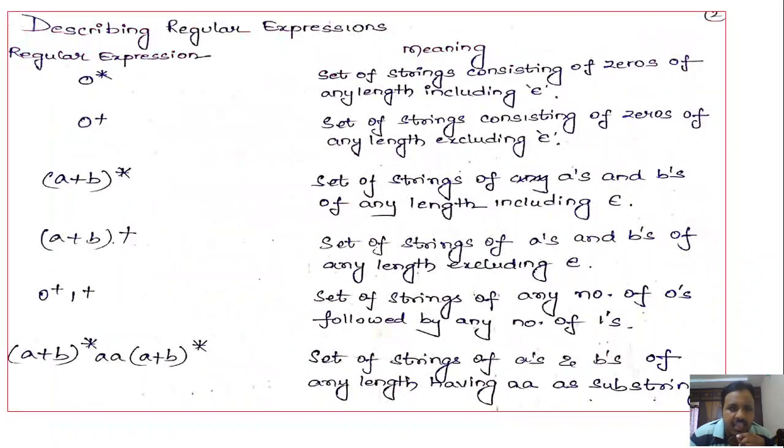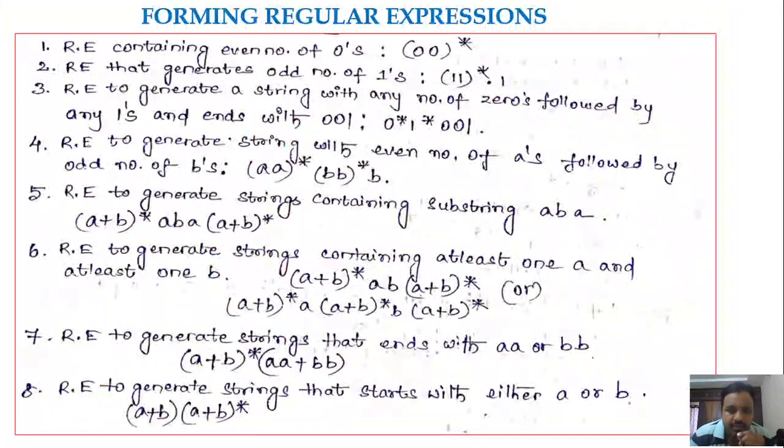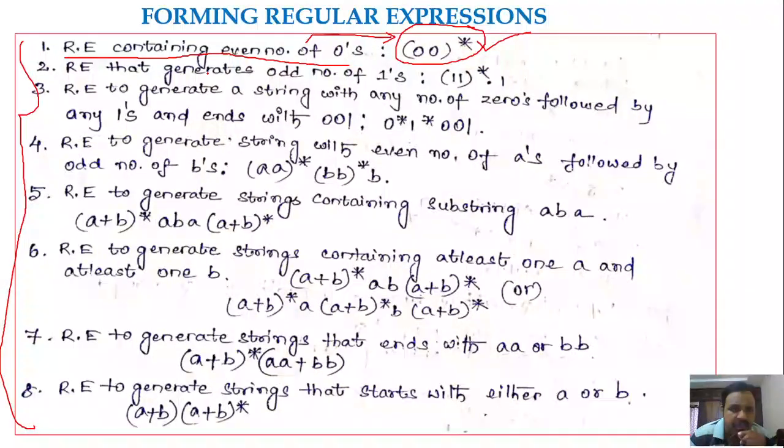Right. Next, we have seen how to define the regular expression for given properties of a language. These are some of the examples which we have seen in the previous session, where we converted the given property of the language into a regular expression. That means for a given property of a language, we specified the regular expressions. So these are the various problems that we solved in the previous session.